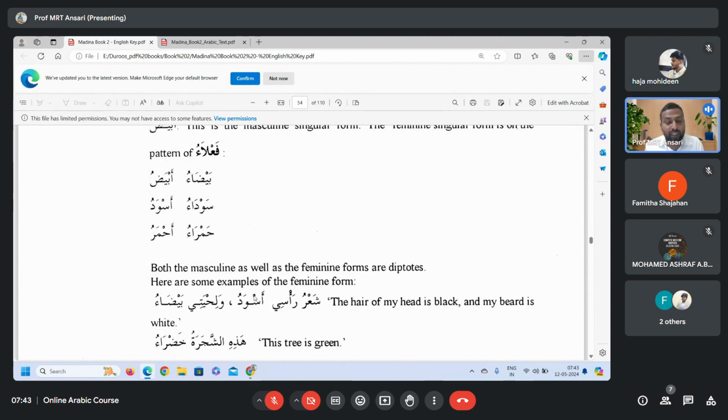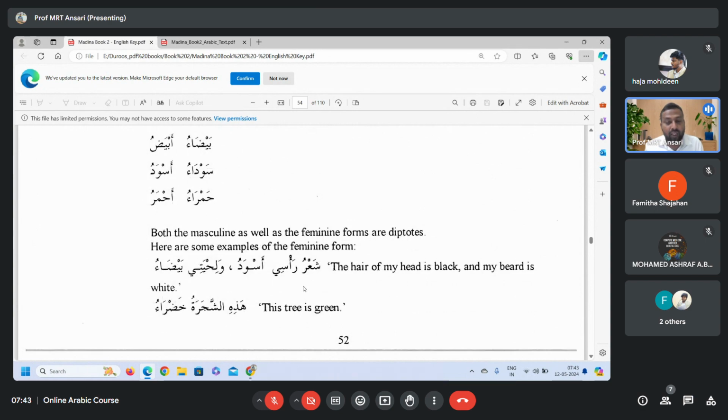Here are some more examples of the feminine form. Sha'ru ra'si aswadu. Hair of my head is black. Wa lihyati bayda'u, and my beard is white. Since you are talking about hair, which is masculine in Arabic, so aswadu.